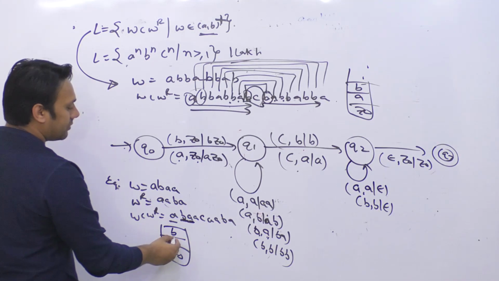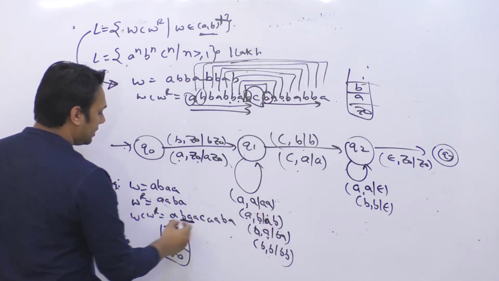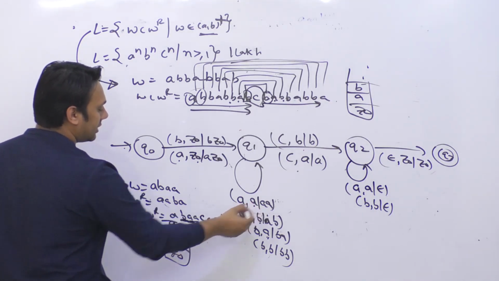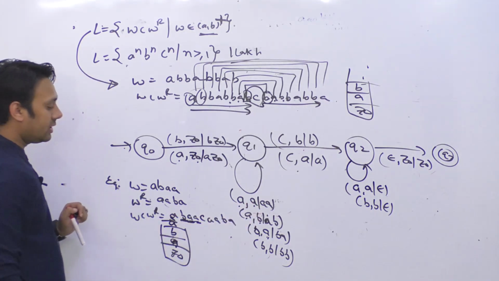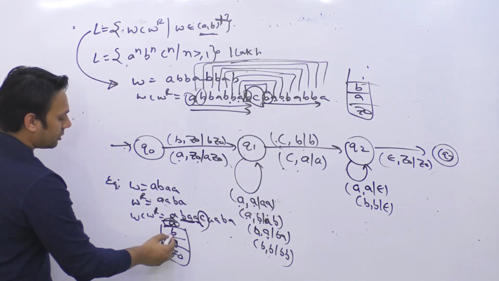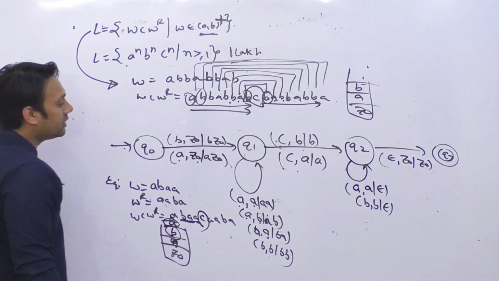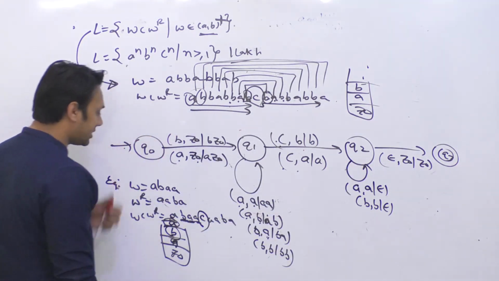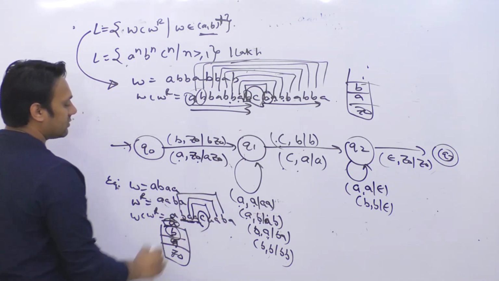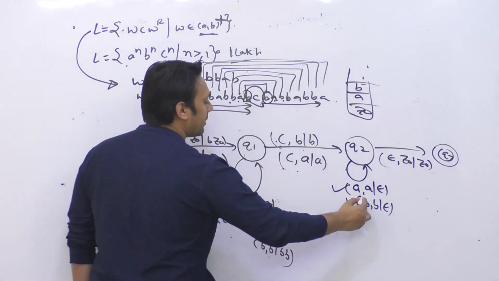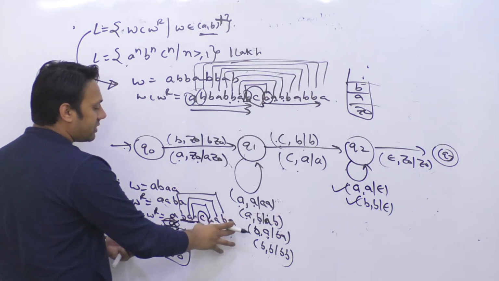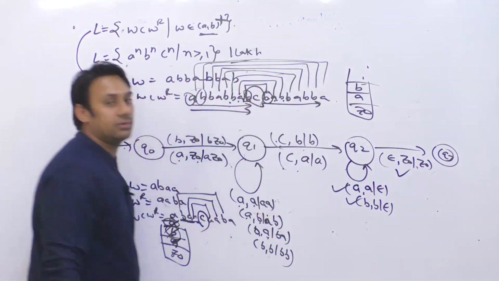Next symbol is A, stack is containing B, insert this inside the stack. Next symbol is A, stack is containing A, so just insert A inside the stack. And as soon as we have one C, the top of the stack might be containing A, or might be containing B, anything can be there. Then I will just start matching and removing them, because this A will be matched with this A, this B will be matched with this B. So they will always be matching, and I'm going to start removing all of them. After I have removed all of them, the string is finished, then I can accept it.